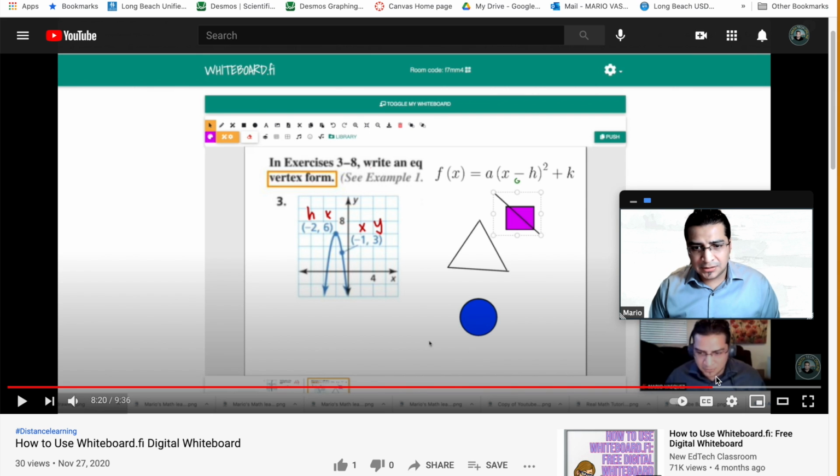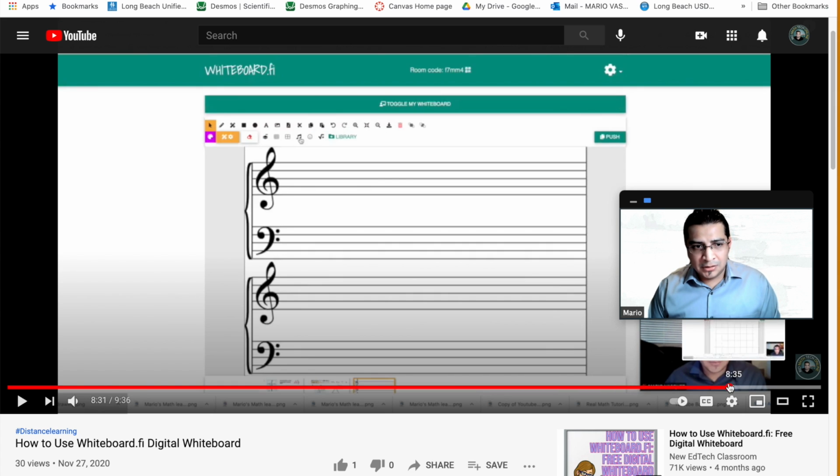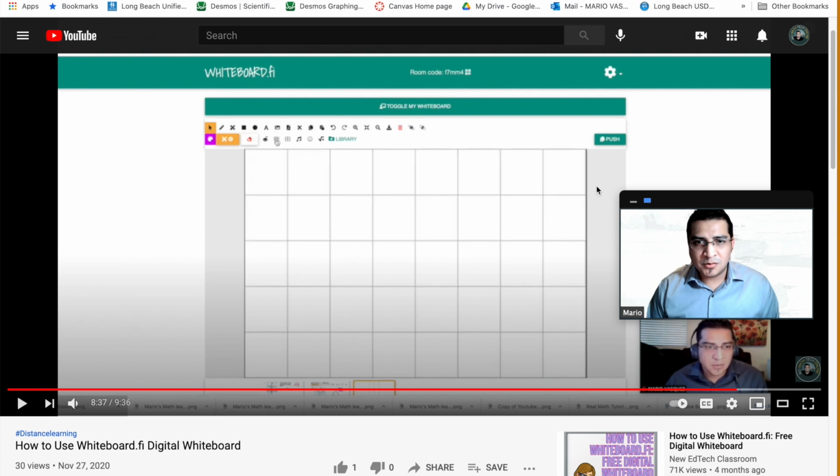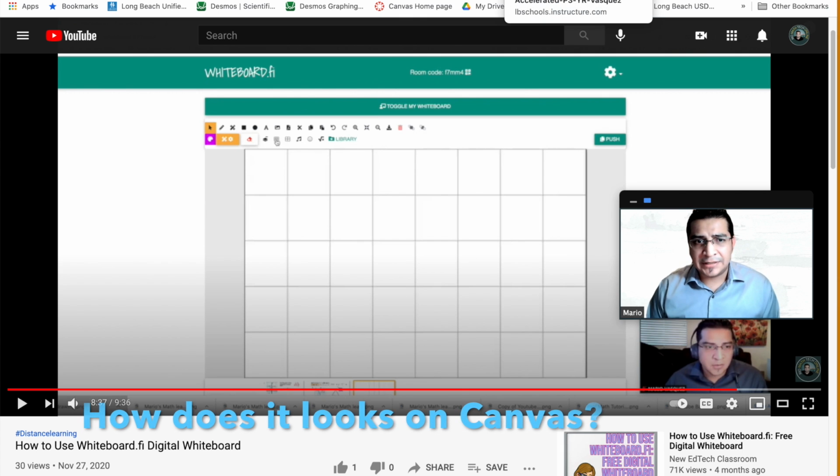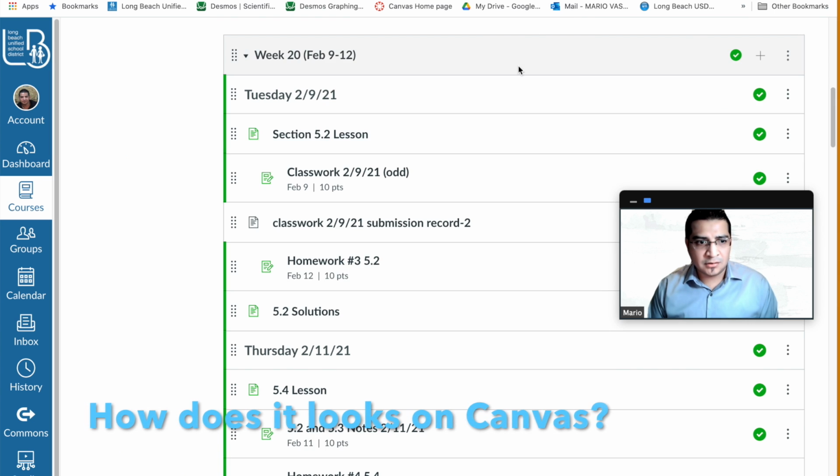Here are some of the things that they are capable of doing. There's a grade feature right there that they can use. So it has a lot of functionalities that are very useful with online learning. How does this look in Canvas? Let me show you here.